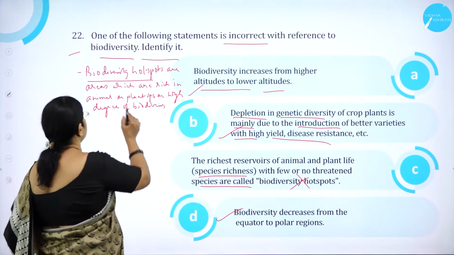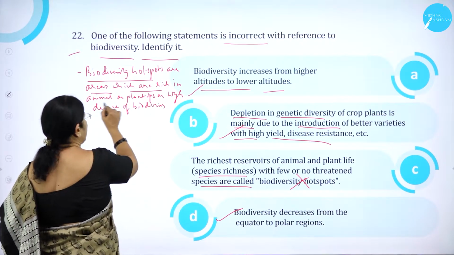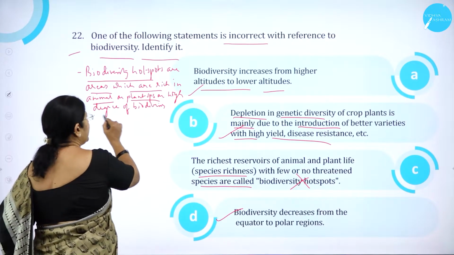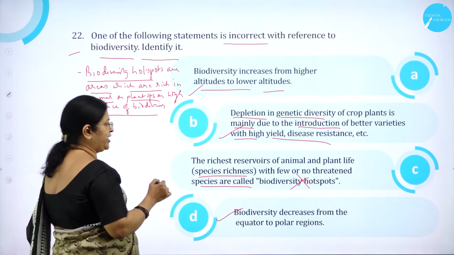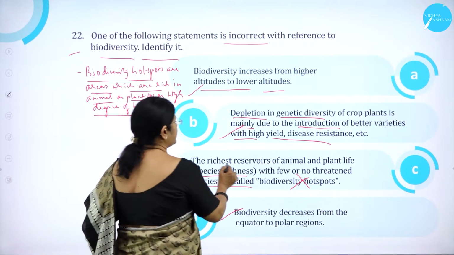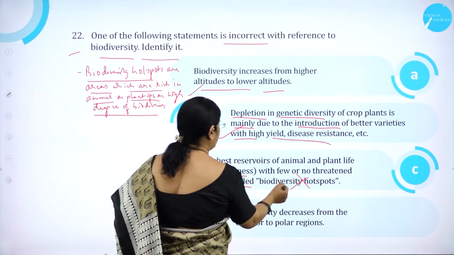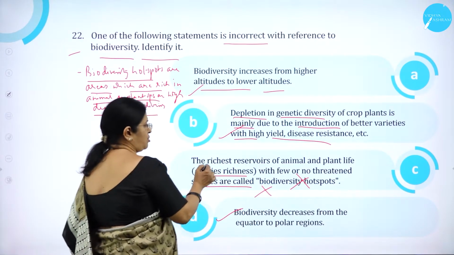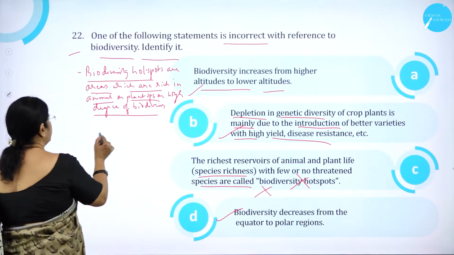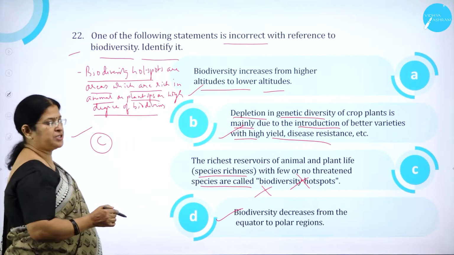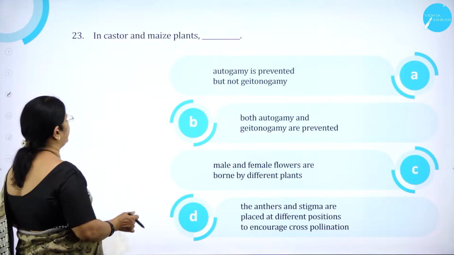Biodiversity hotspots are areas which are rich in animal and plant species and have a high degree of biodiversity. So here they have given the richest reservoir of animals with few or no threatened species, which is wrong. So option C is the incorrect statement.